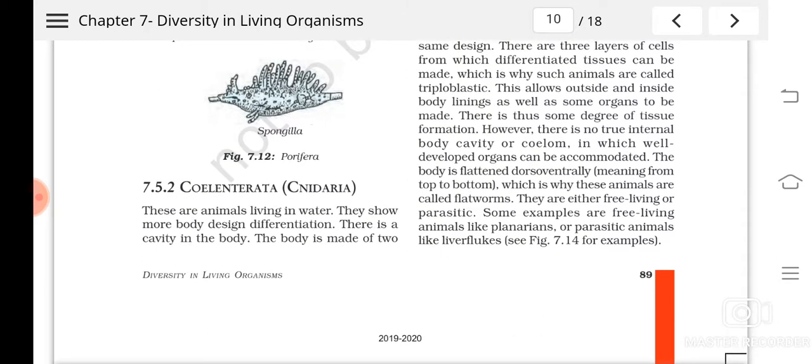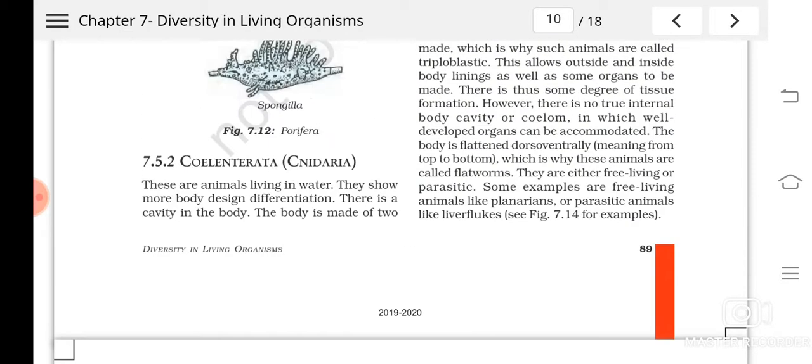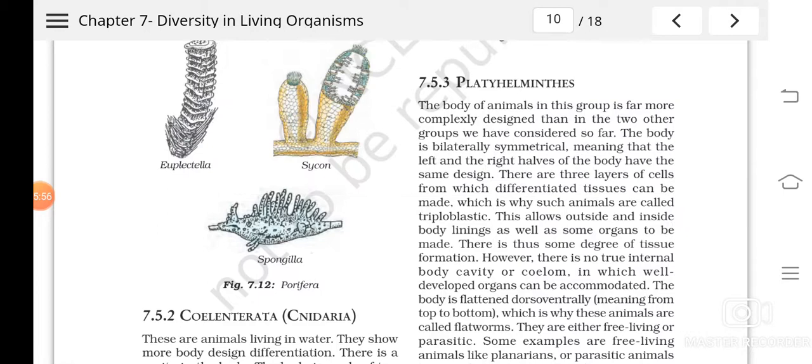The Platyhelminthes. Understood? Their body is dorso-ventrally flattened, thin and leaf-like. That's what their body is, and they are known as flatworms. There are free-living forms and parasitic forms. Free-living means they live freely without parasitizing anyone. And there are parasitic forms like what? Liver flukes. An example of a free-living form is planaria. Understood? So these are the characteristics of Platyhelminthes.